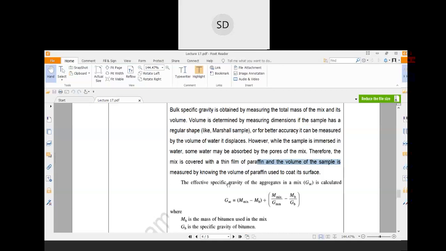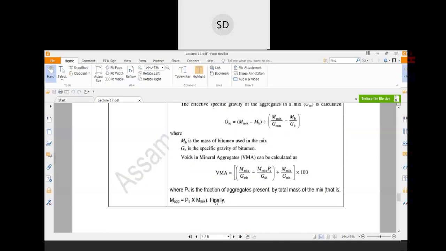From this you will get the volume of the mix minus air voids, and then minus Mb divided by Gb. Basically that is the volume of the bitumen content present over there. In this way you will get the volume of the aggregate particles present in that mix. So in this way you can calculate the effective specific gravity of the aggregate in the mix.